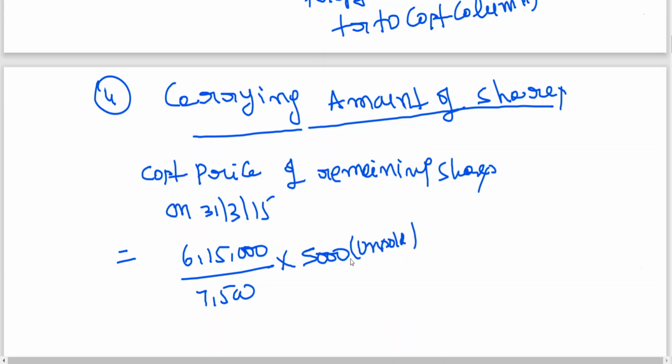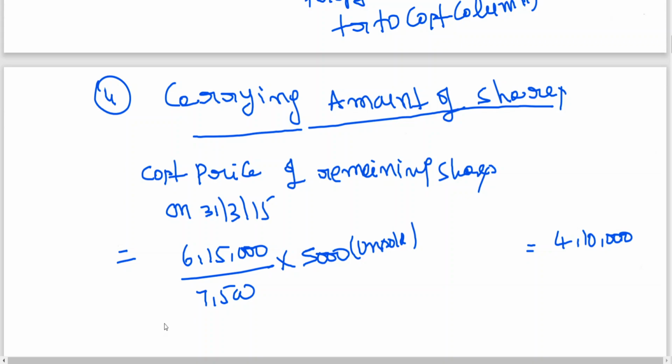So 6,15,000 by 7,500 into 5,000 is 4,10,000. Got it, all of you? 4,10,000, this is cost price.